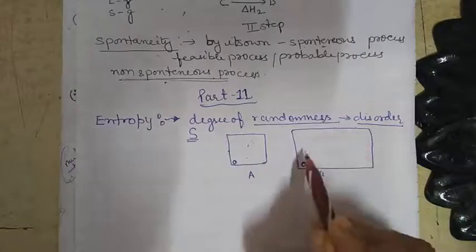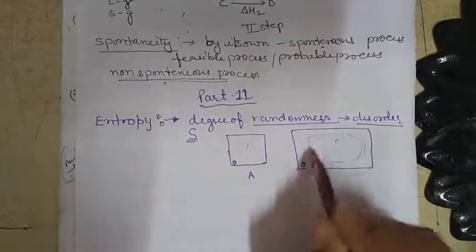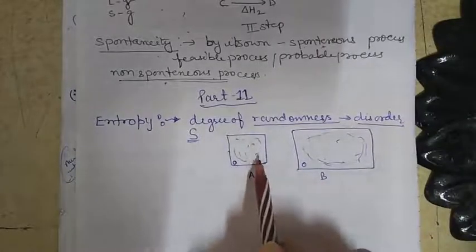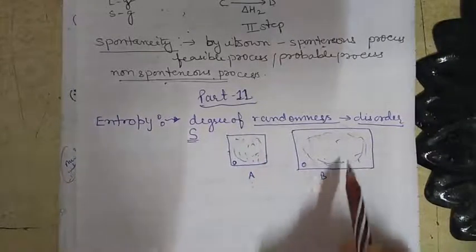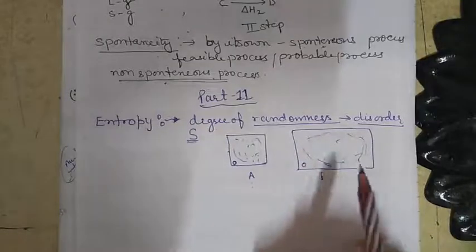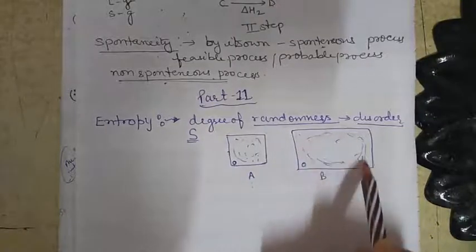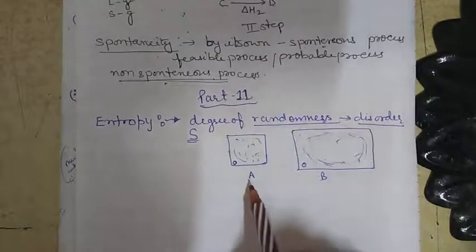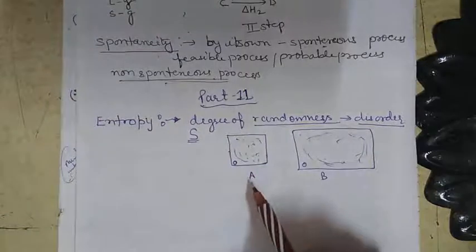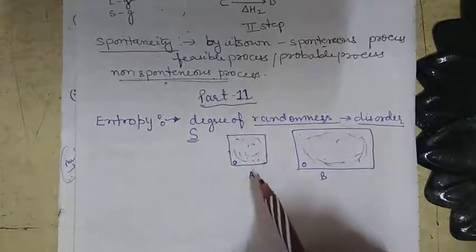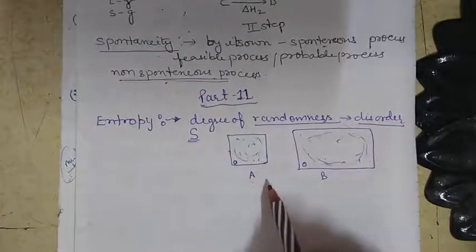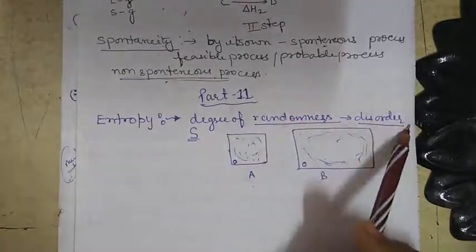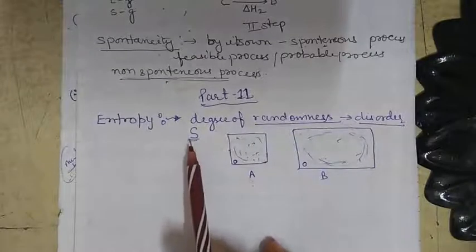Where the large space is present, the randomness or disorder is more, and in case A the randomness or disorder is lesser. So this is the meaning of disorder. More space is there, so disorder is there. Here the space is lesser, so randomness or disorder is lesser in container A. So entropy is the degree of randomness or the degree of disorder.